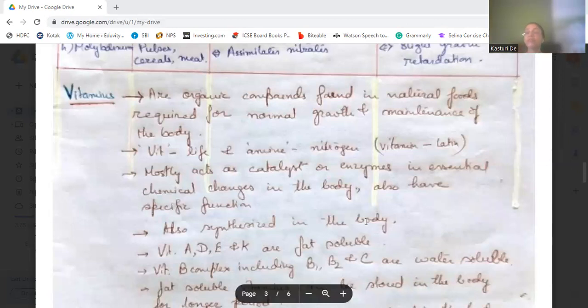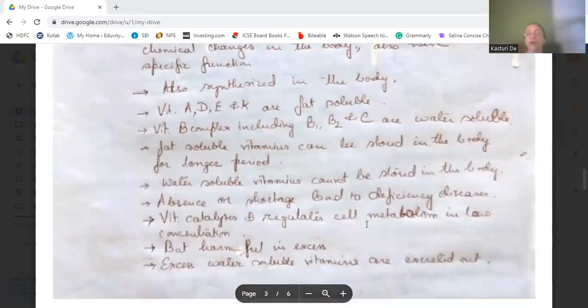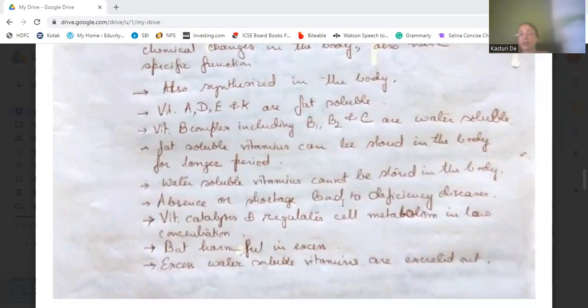Vitamins A, D, E, and K are fat soluble, whereas the B complex, including B1, B2, and C, are water soluble vitamins. Fat soluble vitamins are stored in the body for a longer period, whereas water soluble vitamins cannot be stored in the body for long.